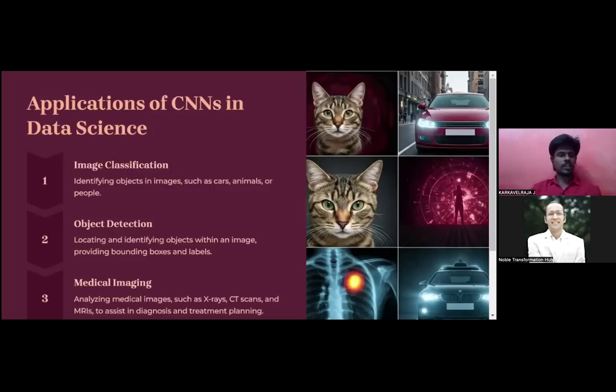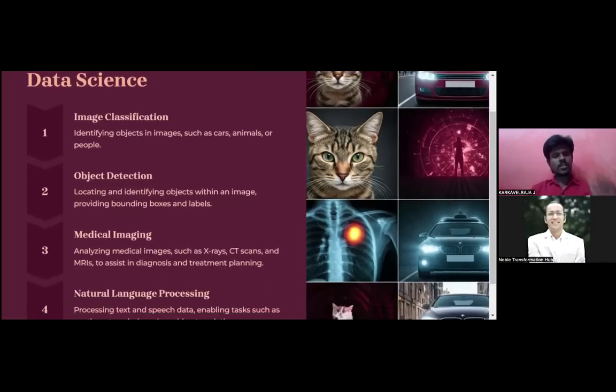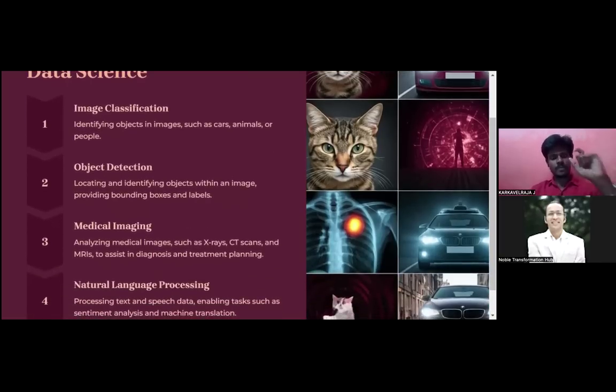Today we are going to continue with CNN and its applications. Image classification means identifying objects in an image such as cars, animals, or people. CNN helps with image classification. Object detection means locating and identifying objects within an image, providing bounding boxes and labels. It is a detection kind of thing instead of classification. What is the difference between them?